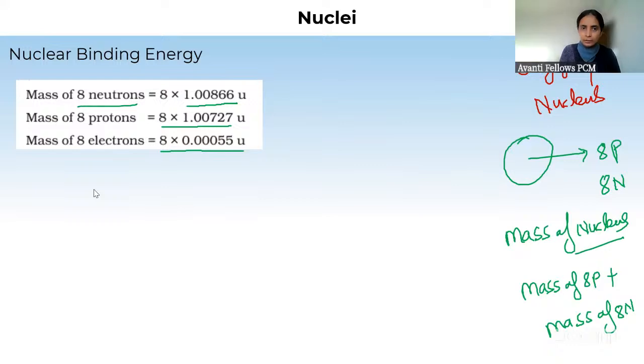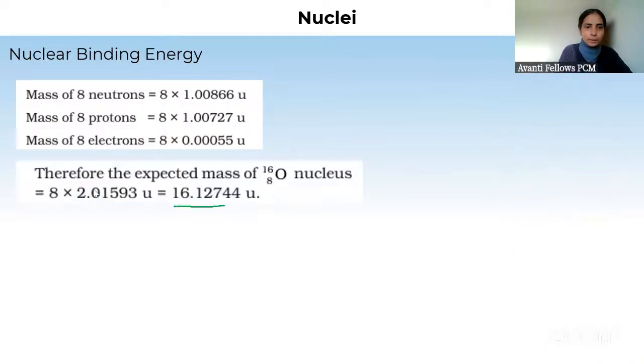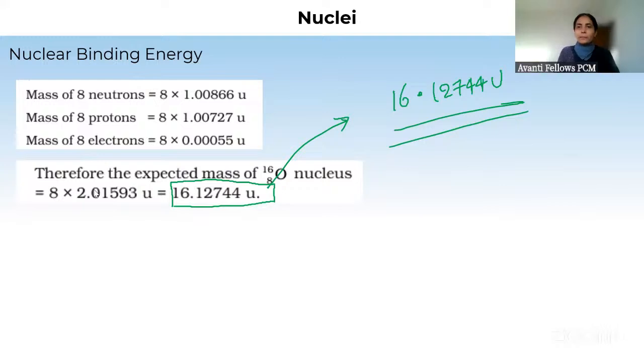Its mass will be very less in comparison to that of proton and neutron, but still we include it. So here the mass of 8 electrons is also included. So what exact weight should we get? The sum of these three. When we sum all three, we will get something like this. So theoretically, by looking at the theory, we are calculating the mass of oxygen nucleus and we are getting that the mass of oxygen nucleus is 16.12744 u.